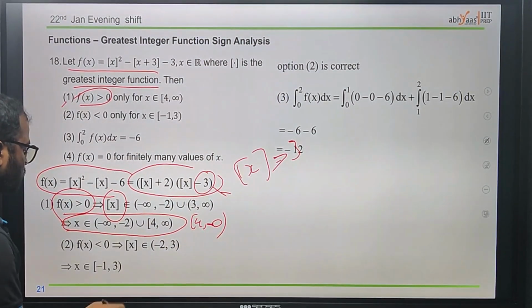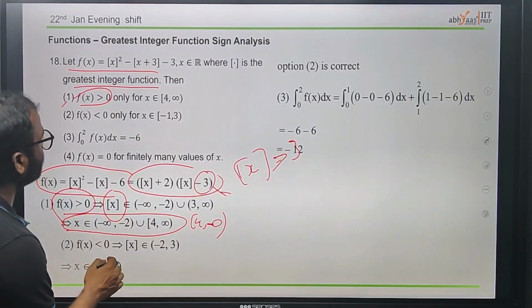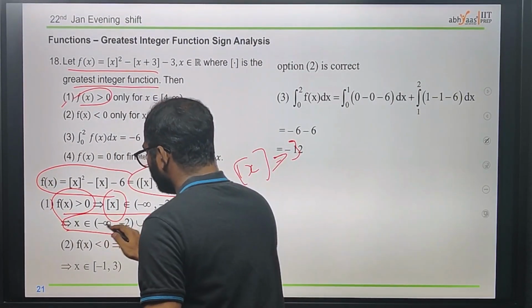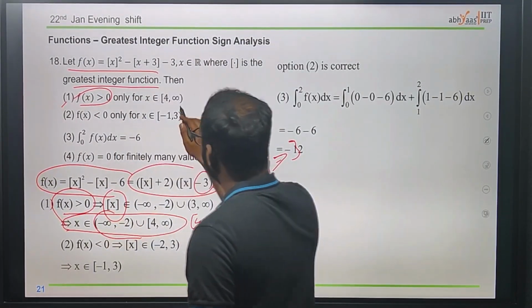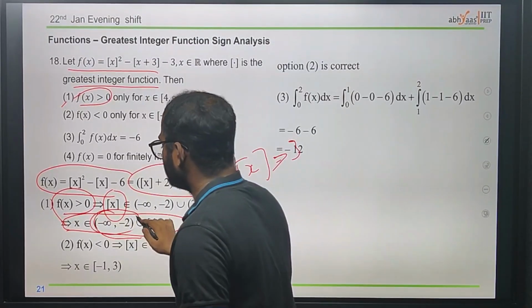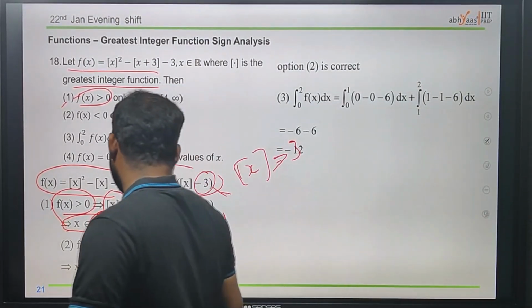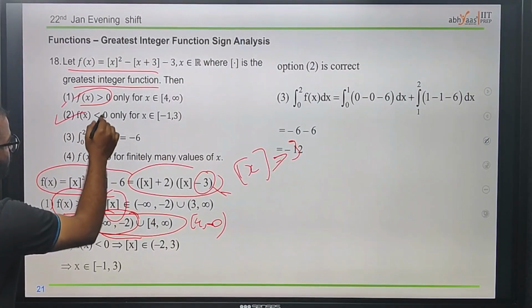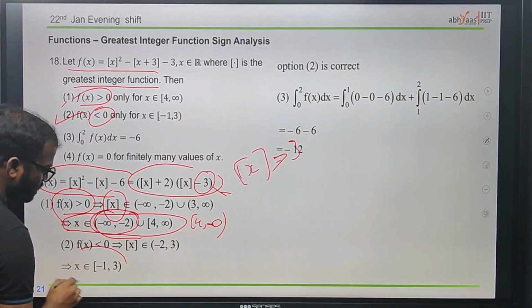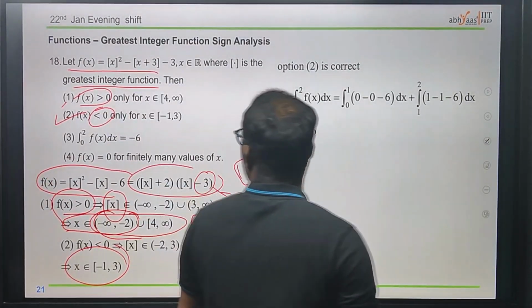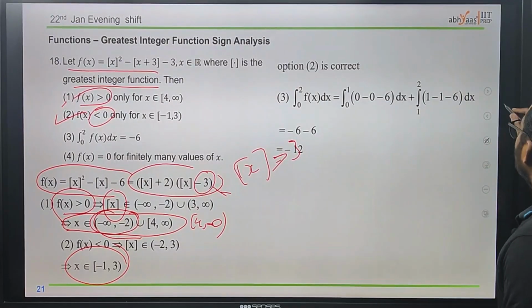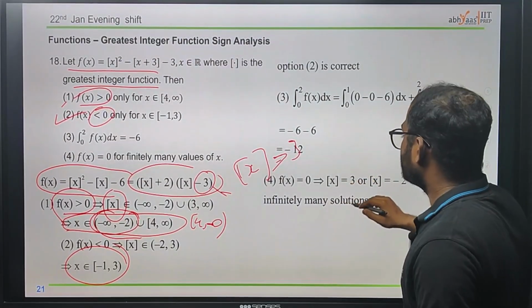Now after that, if this were not there, it would be correct, but it is also there. So for that I can say the first option is wrong. Next, we need to check the second option. For less than 0, we got -1, 3, which is the right answer, I think. That one is right.